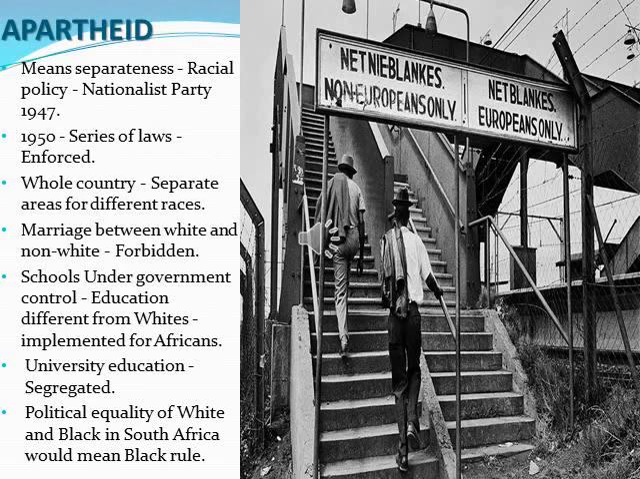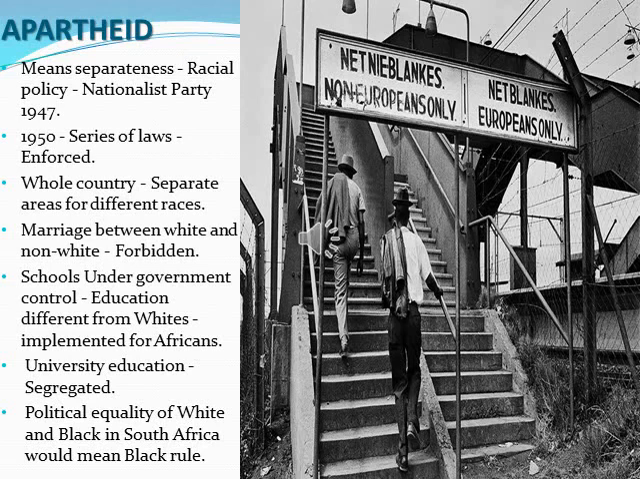So like this, there are several areas that were separated. The marriage between the white and the non-white was forbidden, prohibited. Nearly all schools were brought under government control so that education different from that of the whites could be implemented for Africans. So university education was also segregated.